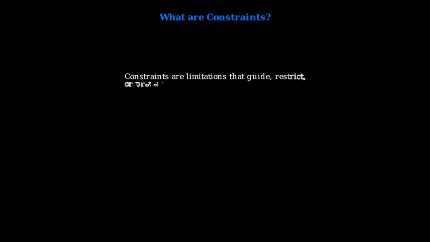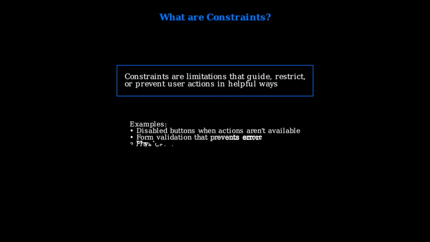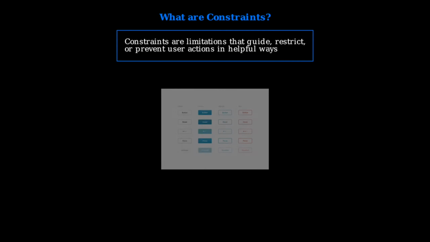Constraints are the limitations that guide, restrict, or prevent user actions. Rather than being obstacles, good constraints help users by preventing errors and guiding them towards successful interactions. Here we can see how button states demonstrate both affordances and constraints. Different visual states communicate what actions are possible, while disabled states constrain users from taking inappropriate actions.